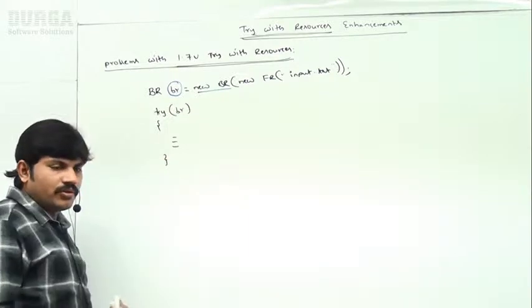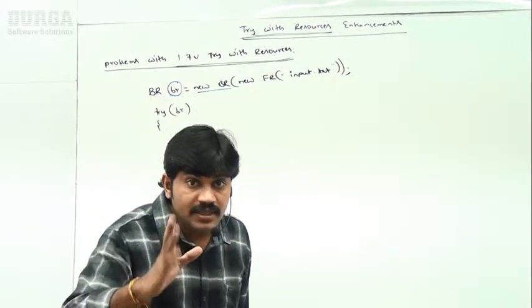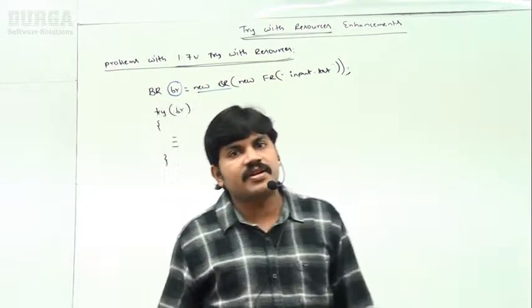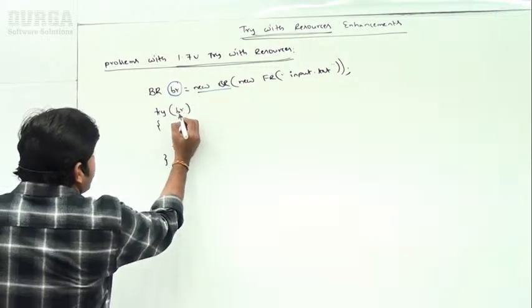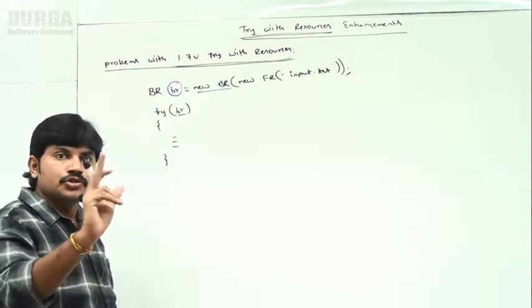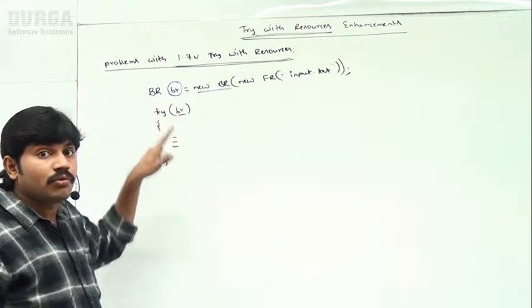So in the 1.7 version, until the 1.8 version, if I do it like this, the compiler will give an error. What is the reason for that? The resource reference variable we use in the try with resources should be local to the try block, should be local to the try block.